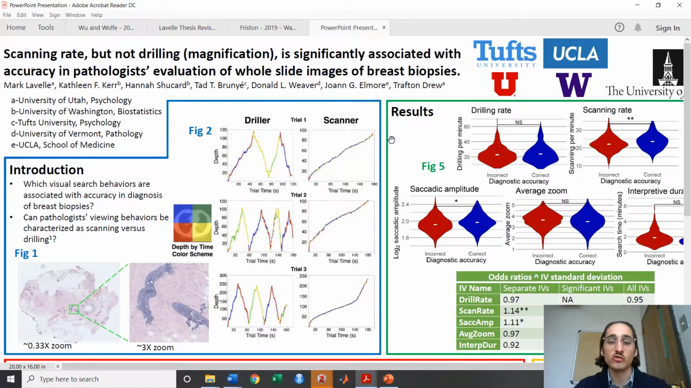Drillers would keep their eyes in a relatively stationary position and would move through the cross-sections in a rapid sequence. Scanners, on the other hand, would look at multiple regions of each cross-section before moving to a new one. Drillers had higher diagnostic accuracy and higher levels of experience within radiology, and therefore we predicted that drilling within pathology would be associated with greater diagnostic accuracy.